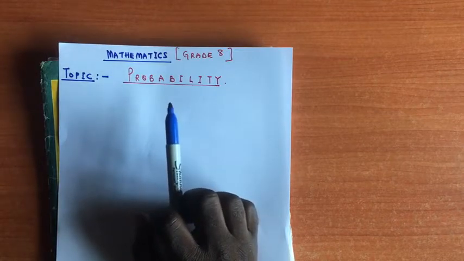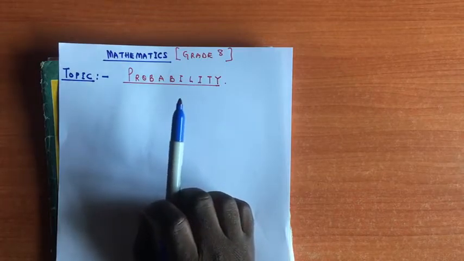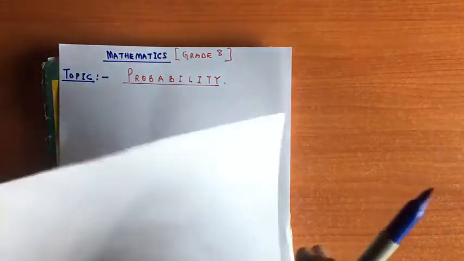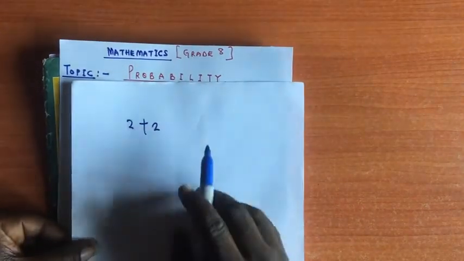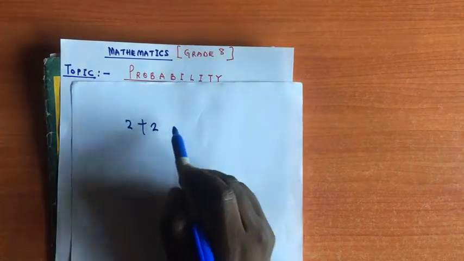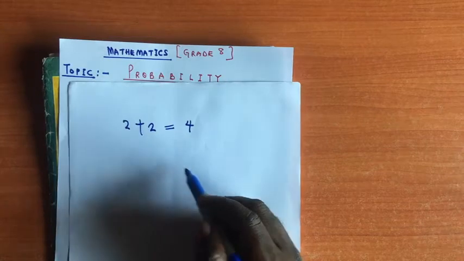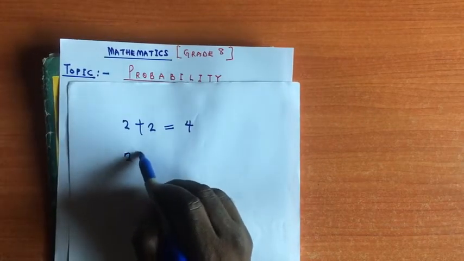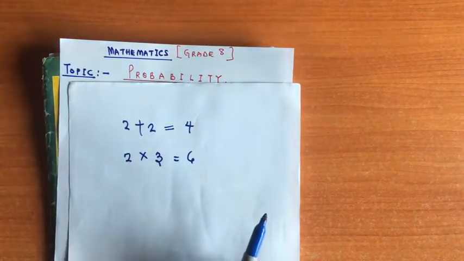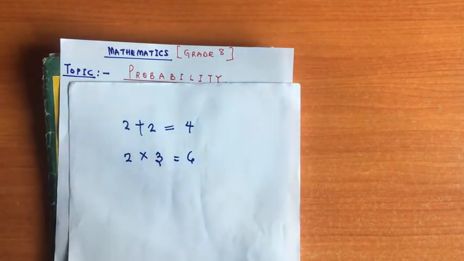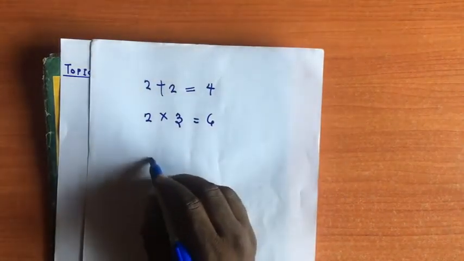And in mathematics, there are certainties. Okay, for instance, if you have 2 plus 2, in mathematics, we already know that 2 plus 2 will always give you 4. When you multiply 2 by 3, of course, it will always give you 6. Okay, but in the real world, there are events that are